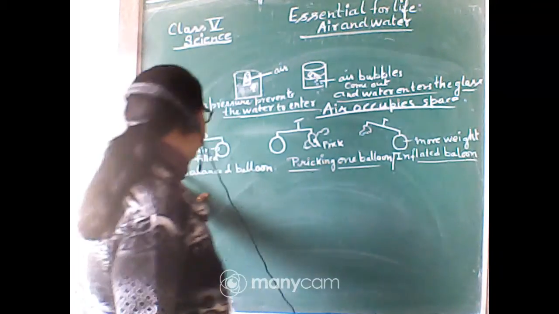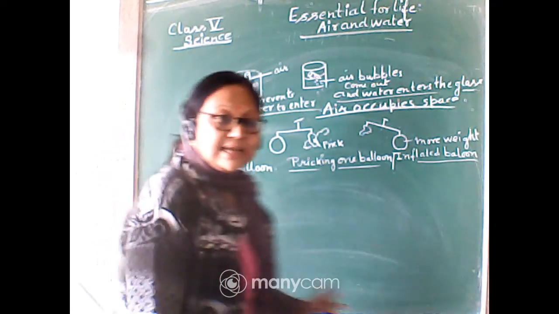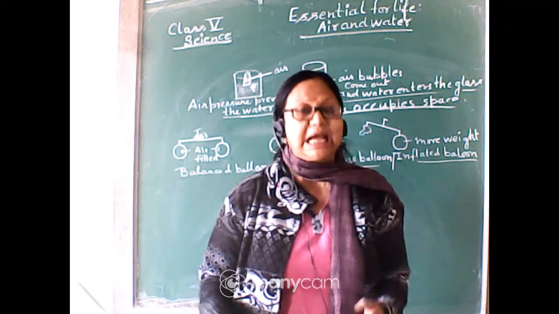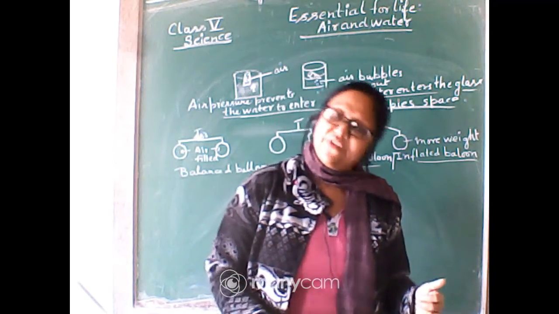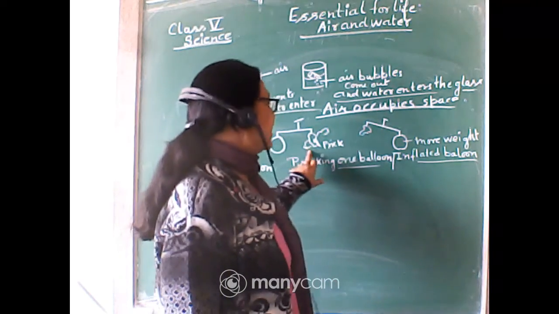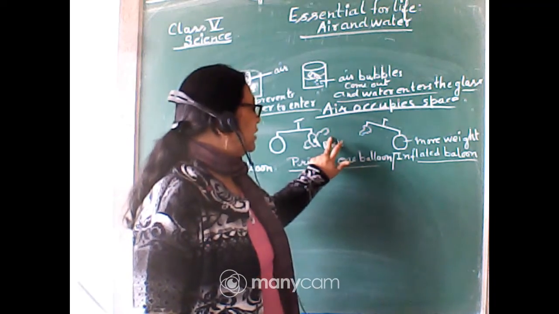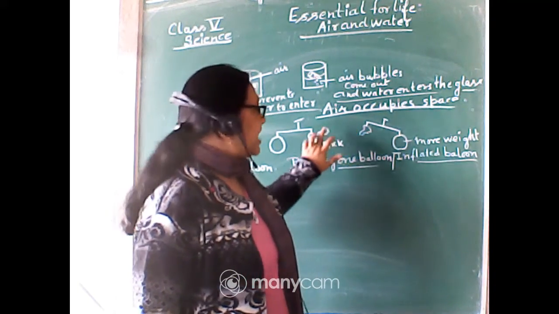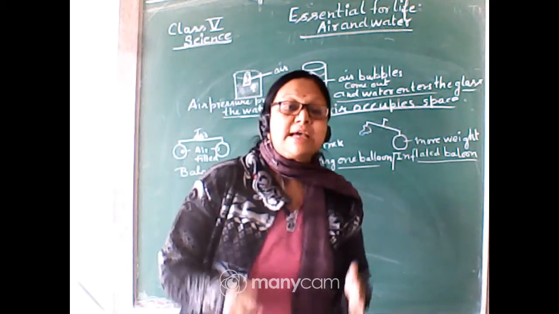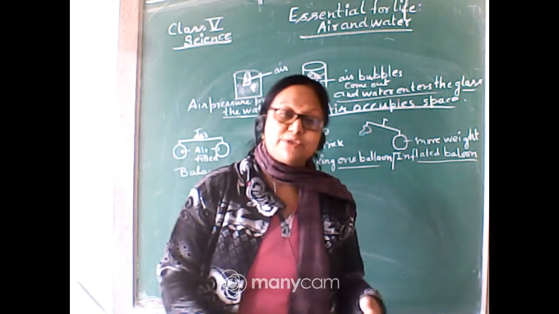So here we can see two air filled balloons balancing. Why is the stick balanced? Because both have the same weight, as they contain the same amount of air. Now in the second case, we are pricking one of the balloons. As we prick it, the air will start to go out, isn't it? The air molecules are very fast in movement and always try to go out.